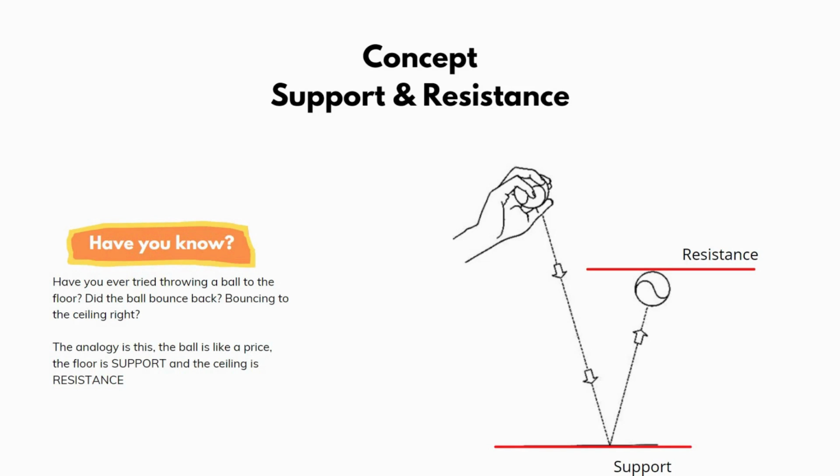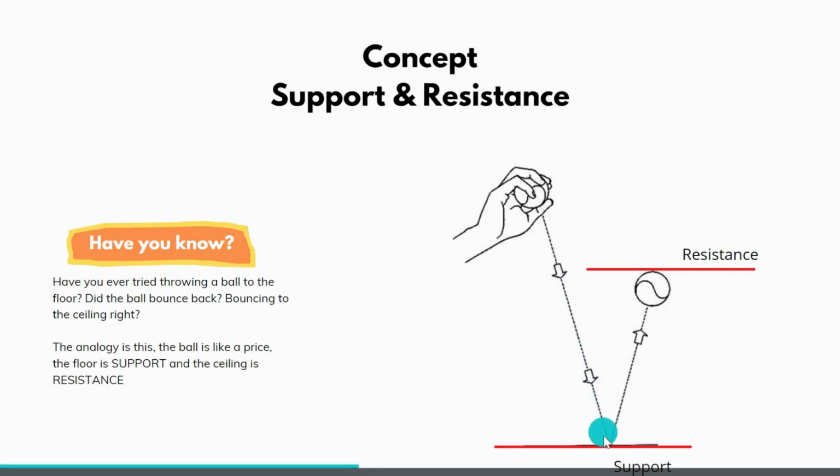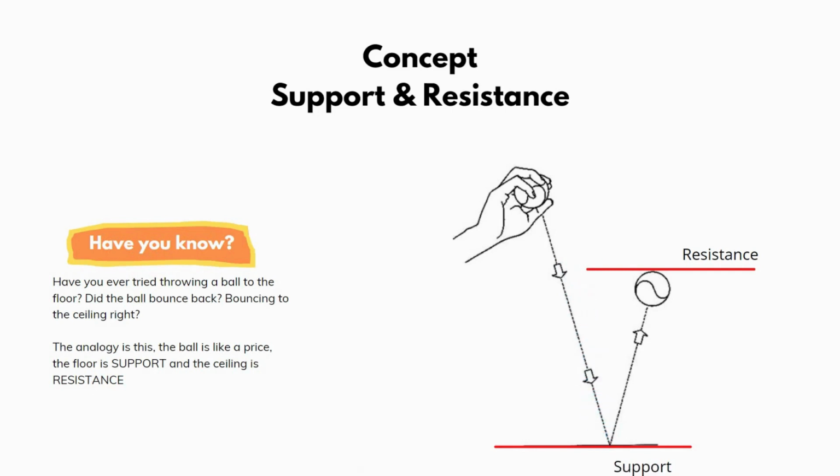Bouncing to the ceiling, right? The analogy is like this. The ball is like the price. The floor is like support and the ceiling is resistance. When we throw the ball at the support, I mean the floor level, the price or the ball starts to bounce back, going to the resistance or ceiling.